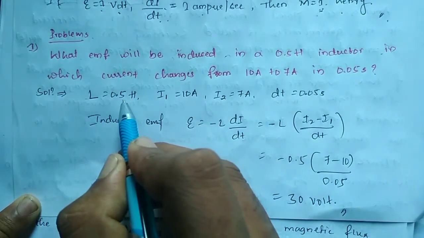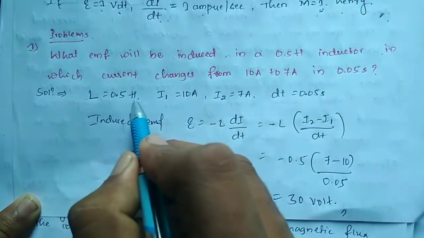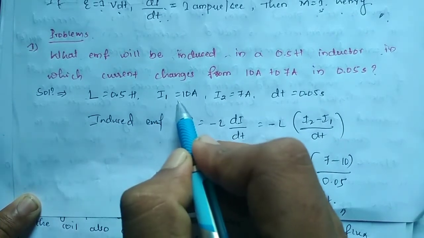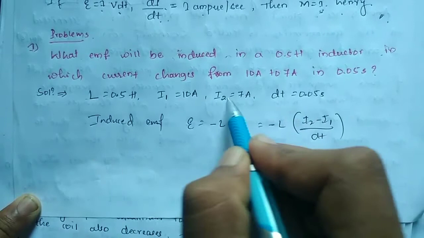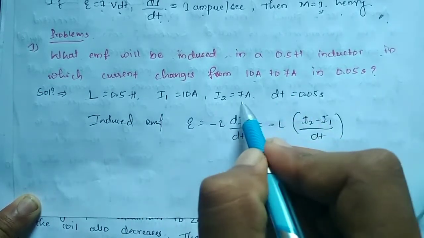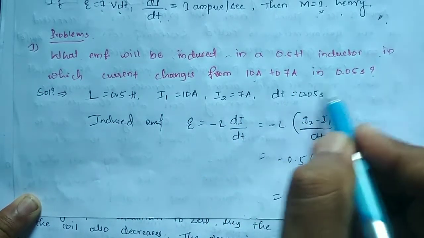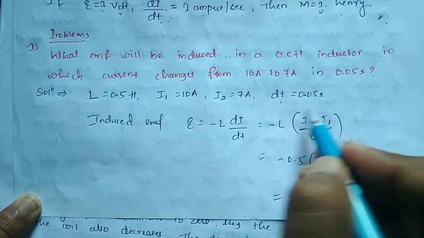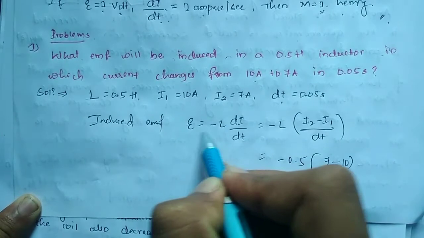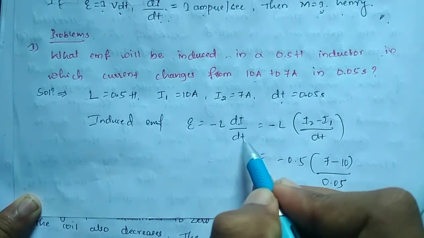So L, the self inductance given, is 0.5 Henry, and I1 and I2 are the two currents, the change of current from I1 to I2. I1 is 10, I2 is 7 ampere, and the time of change is dt, so 0.05 second. So the induced EMF formula is epsilon equals minus L into di by dt.